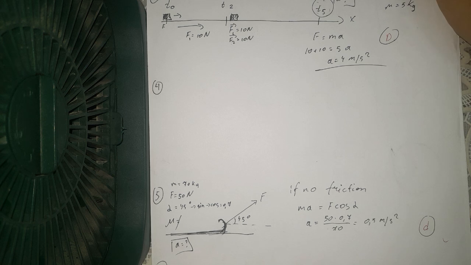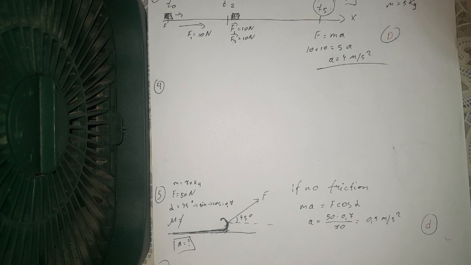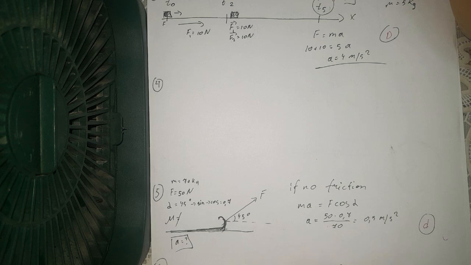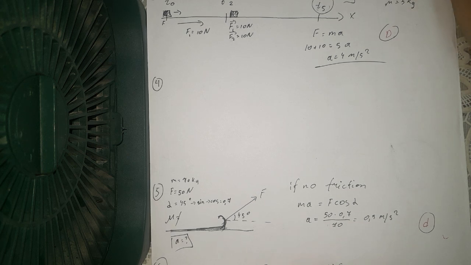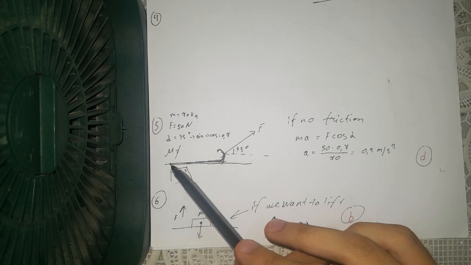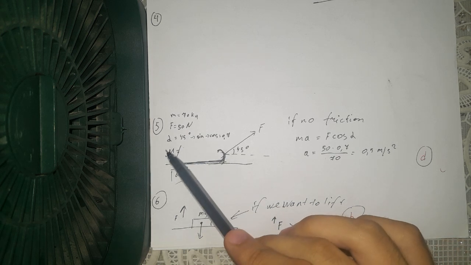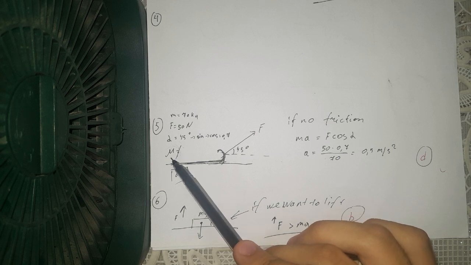The fourth question, there are not any questions and any answers, so I couldn't solve. The fifth question said that we have this chain or something, so no friction.